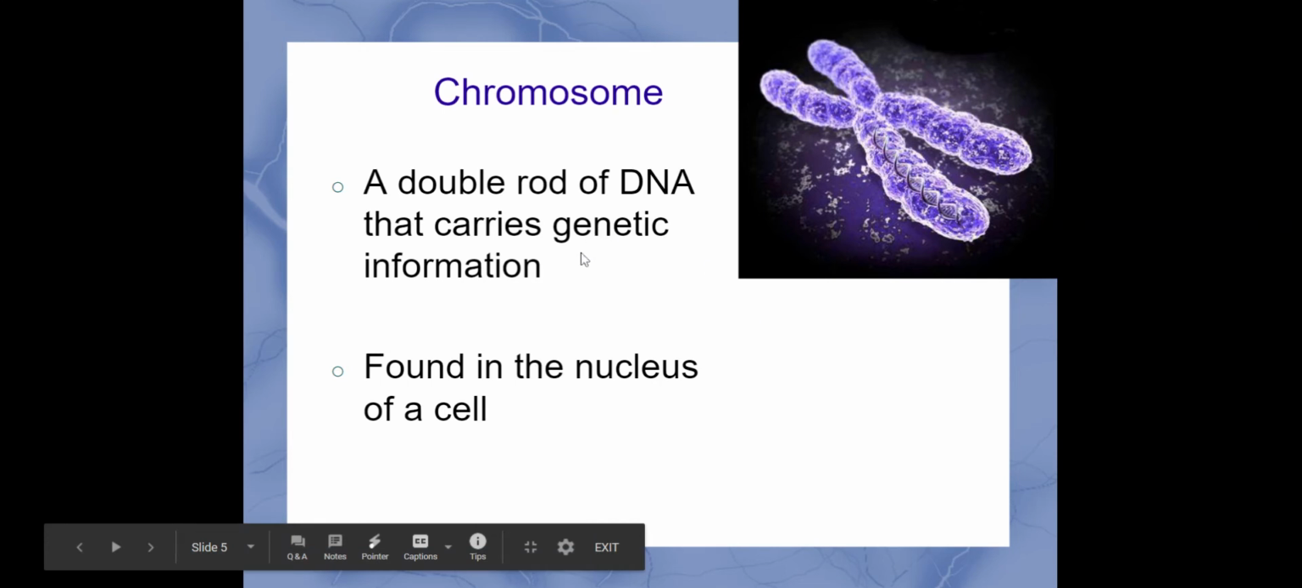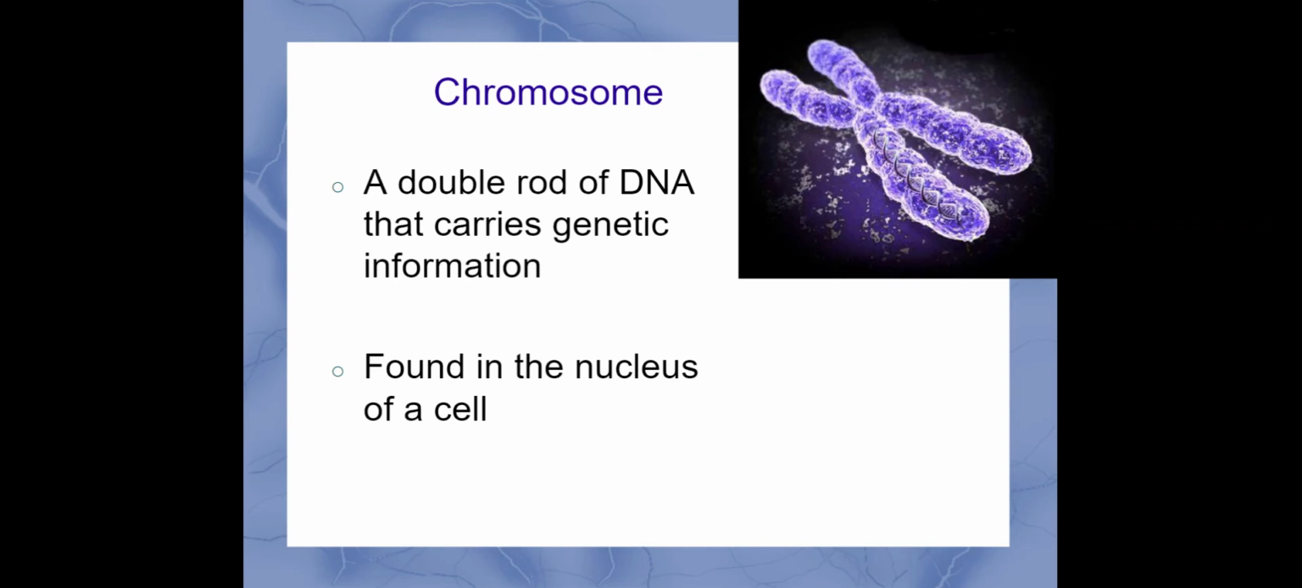Chromosomes, we'll review real quick, are those double rods of DNA. They carry the genetic information. These are the instructions telling the cell how to function. So these are found in the nucleus, that control center for the cell.